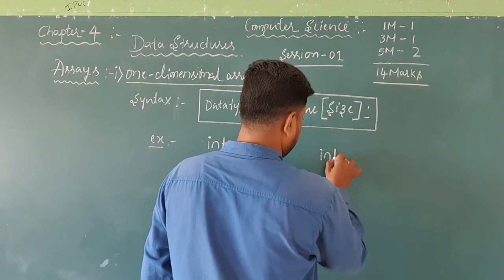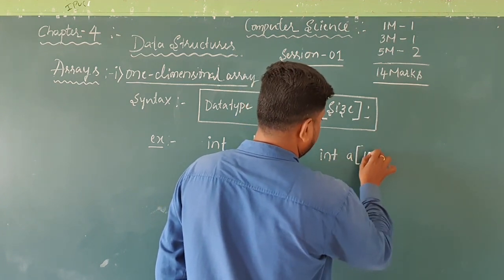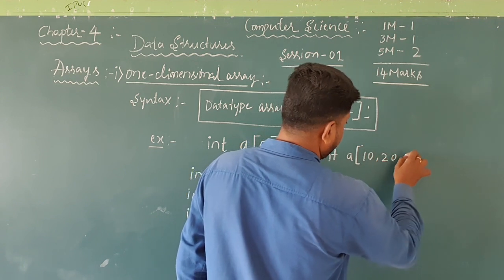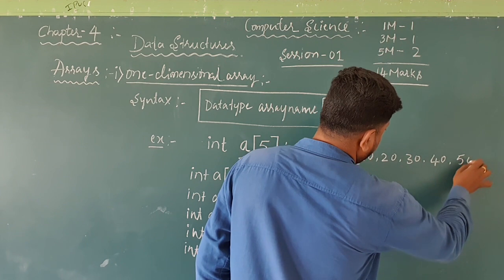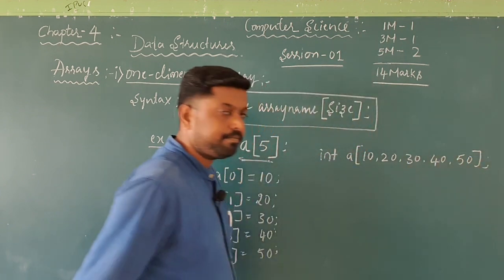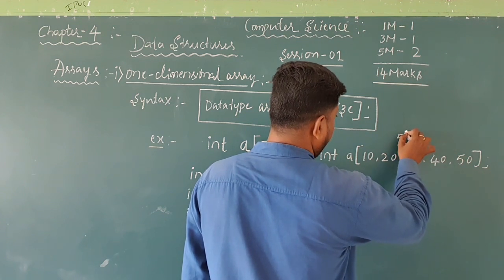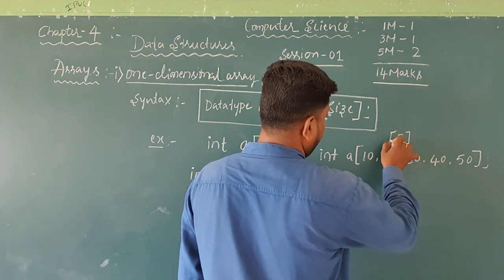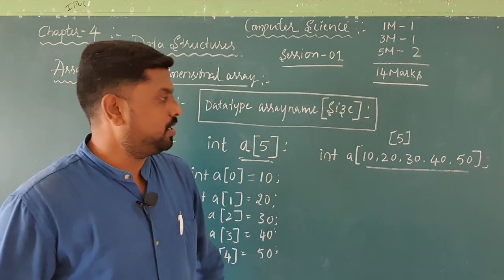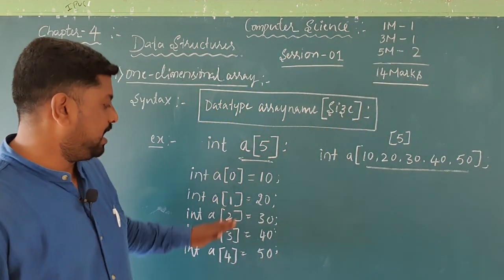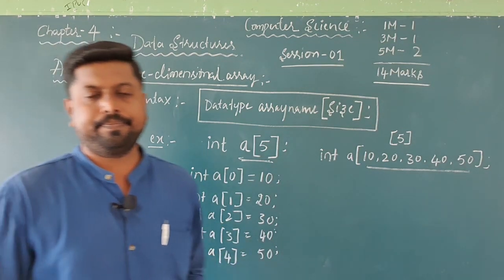Int a of, what are the elements? 10, 20, 30, 40 and 50. So that means, in the size of 5 elements, in the size of the array, these 5 elements are declared. So this is the declaration and initialization of the one-dimensional array.